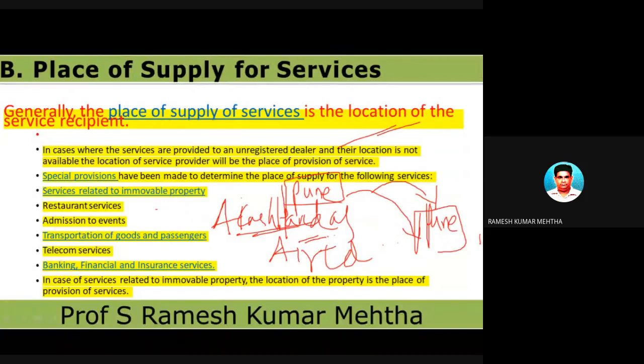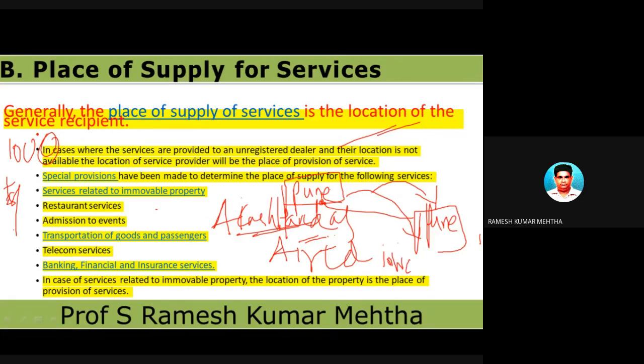So you might have seen a bill of 1,000 rupees, on which we are charged 28%. In this case, as the service recipient as well as the service provider are in the same state, this is an intrastate transaction.